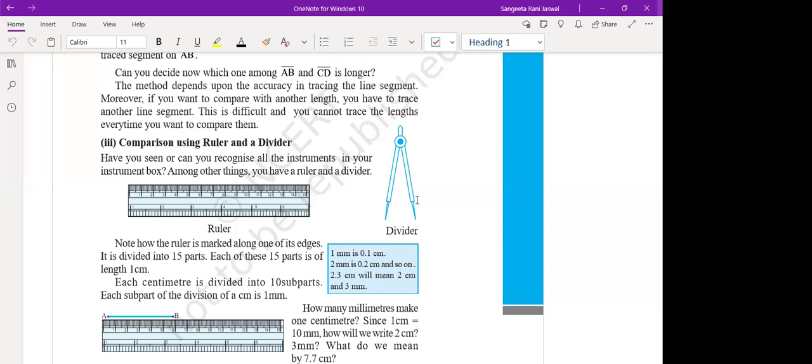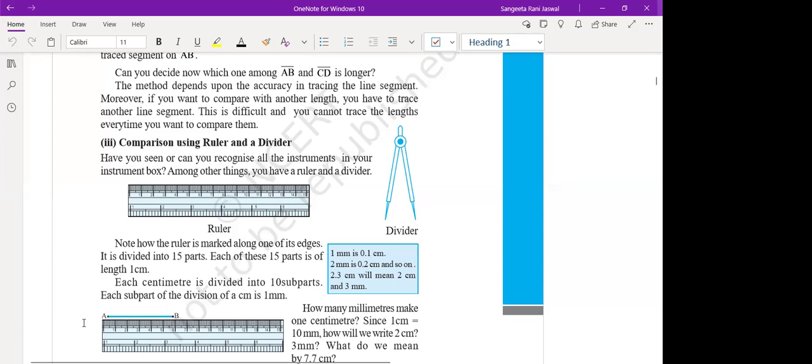You must have seen some plastic scales, and sometimes wooden scales. Because of the thickness of the scale, sometimes an error arises in the measurement of the line segment. So in that case, we take the help of a divider.